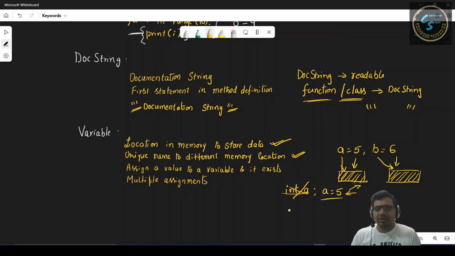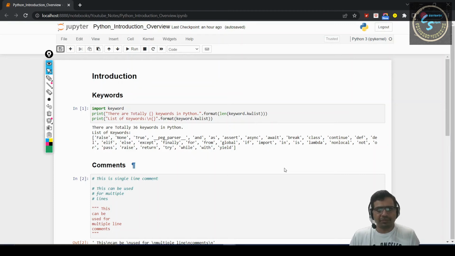And in Python, we can have multiple assignment. Say if we have two variables, A and B, we can assign values at the same time, 5 and 6. And this is a valid notation in Python. We will see details about the keywords and comments in the Jupyter notebook.